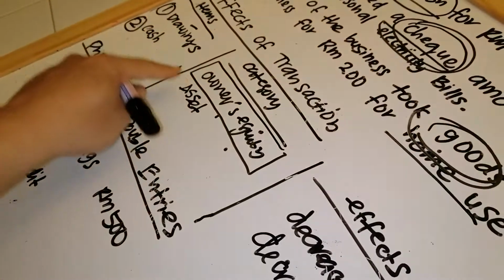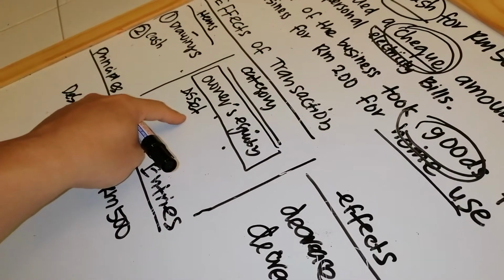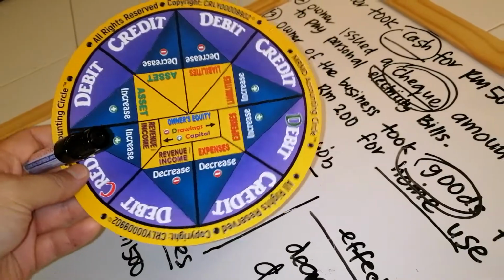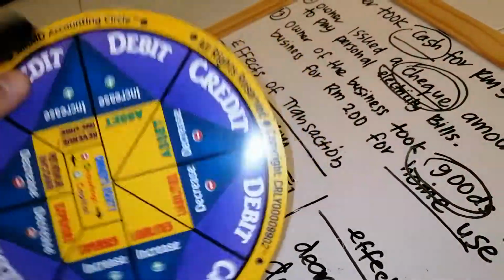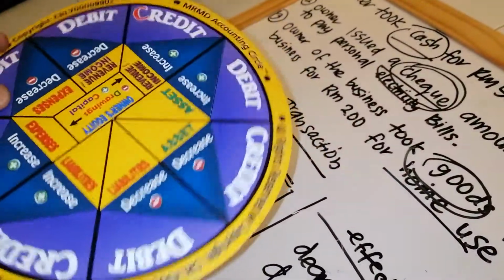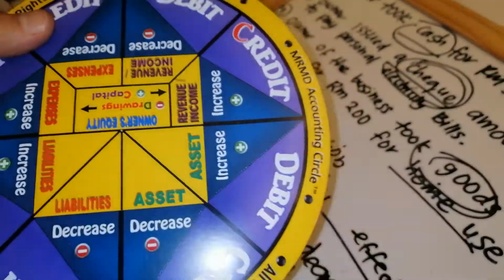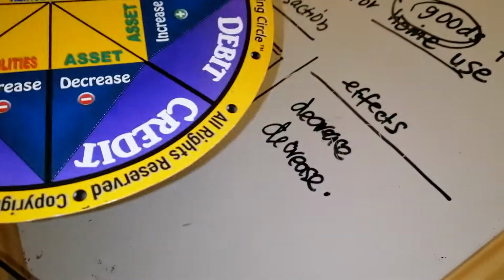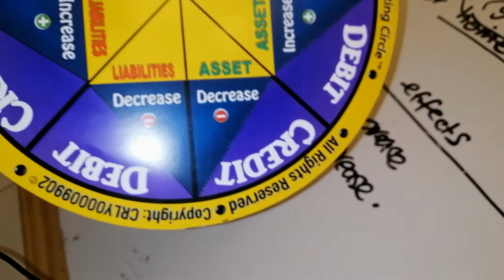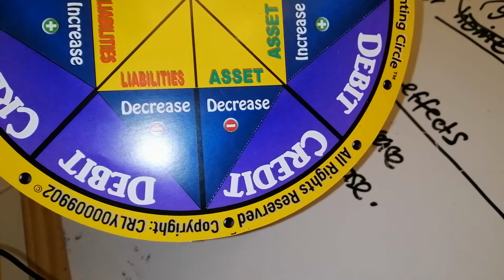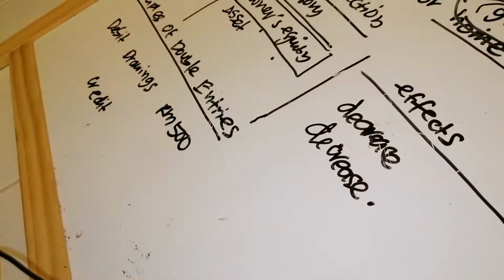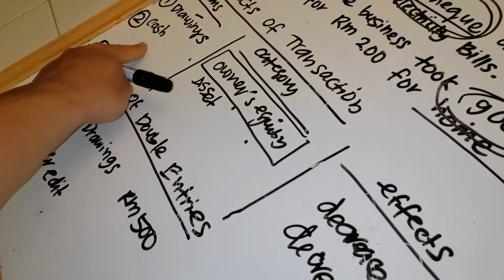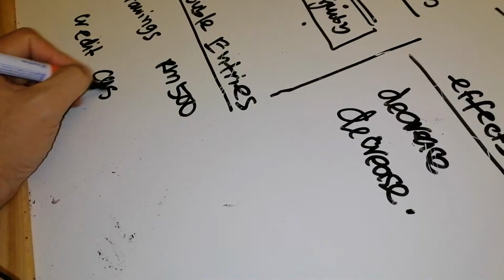Cash is an asset. This one has a specific pie, like a pizza pie. So asset has a specific pie, not in a box like owner's equity. Asset here decreases. So, asset decrease, we record under credit. Asset decrease, credit. So credit, not the asset, but the asset name here is cash.